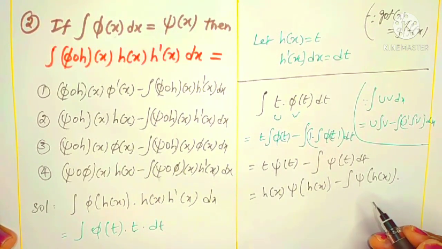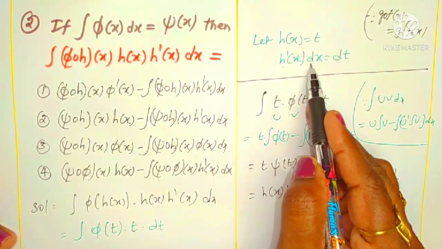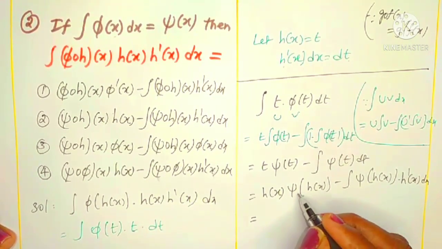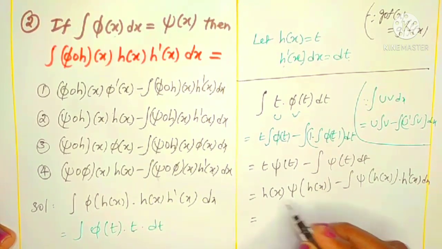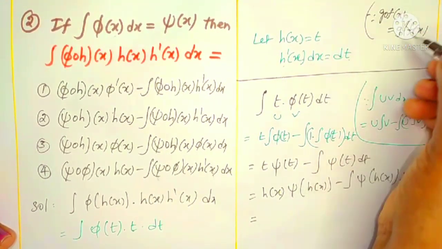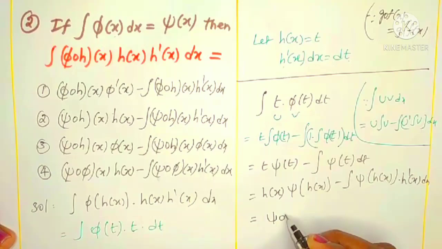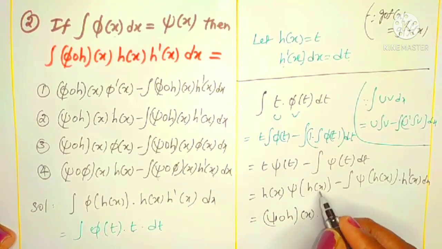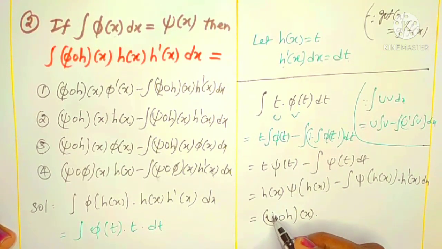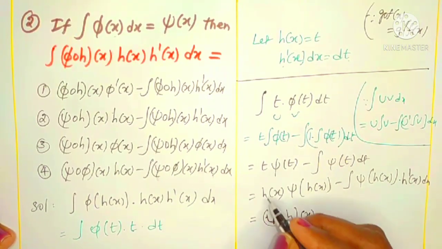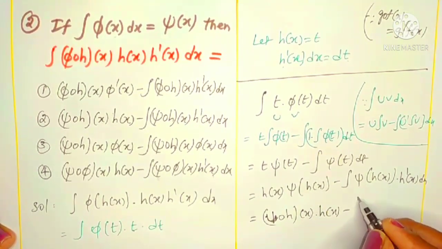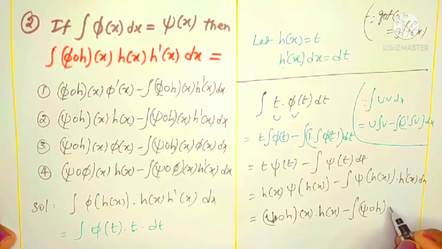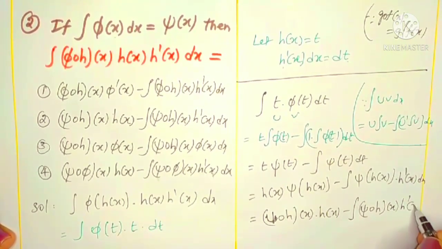dt also we can write in terms of x. You know dt is what? Indirectly h dash x dx. So finally I am writing h of x into psi of h of x, and we can write according to this formula psi circle h of x, into psi circle h of x. Again this is converted in terms of circle because the options are like that. Into h of x minus the whole integral of, here also we can write psi circle h of x into h dash x dx.